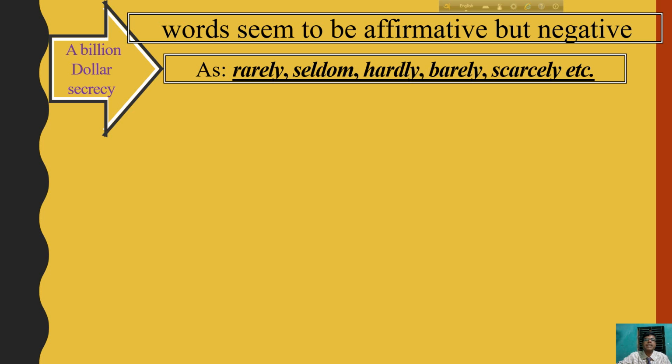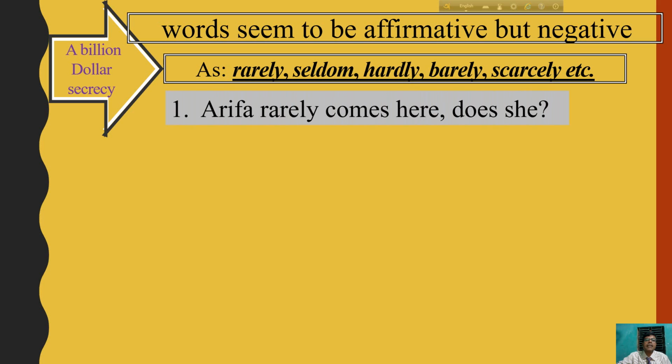You have to remember it. An example: Arifa seldom comes here, does she? Why does she use here? The answer might seem to be doesn't she, but doesn't she would not be correct because the statement is negative. So the answer is affirmative.